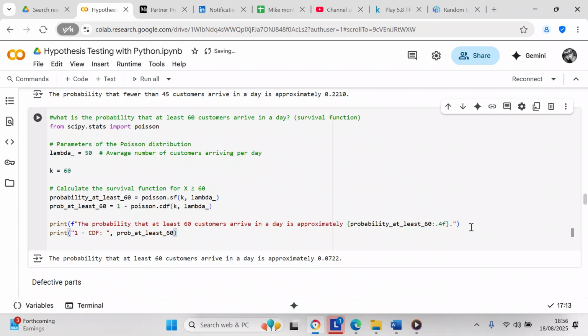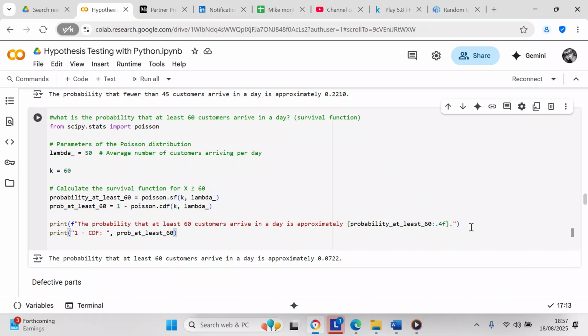The most logical way is to use scipy's survival function. But if you're using something like Excel, which doesn't have a survival function, then you're going to do 1 minus CDF. So that's what we're going to do.